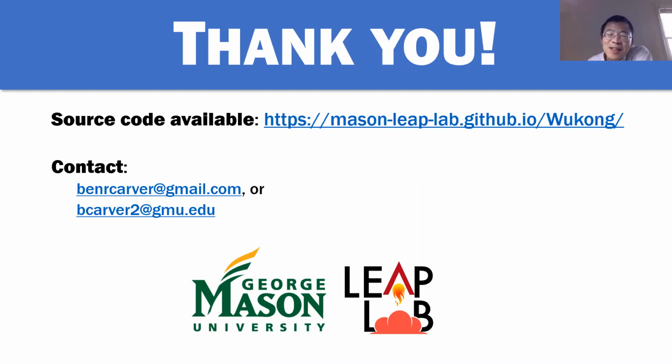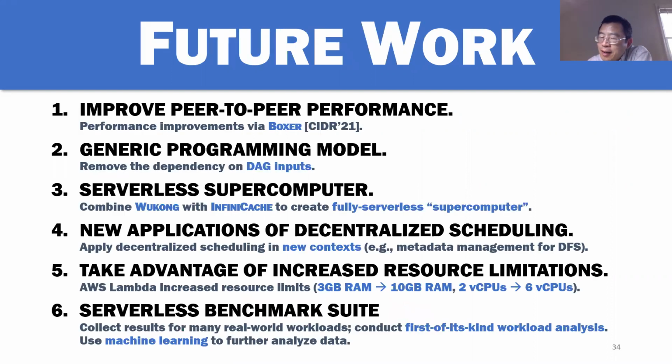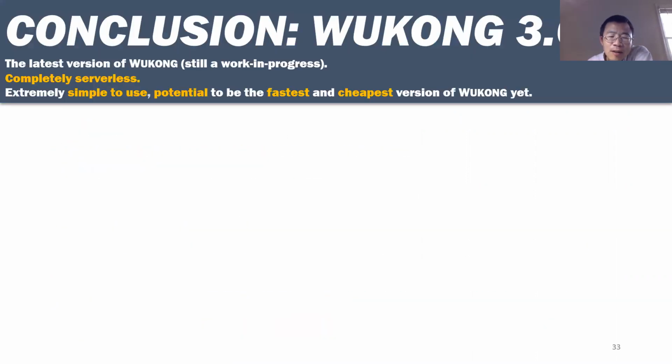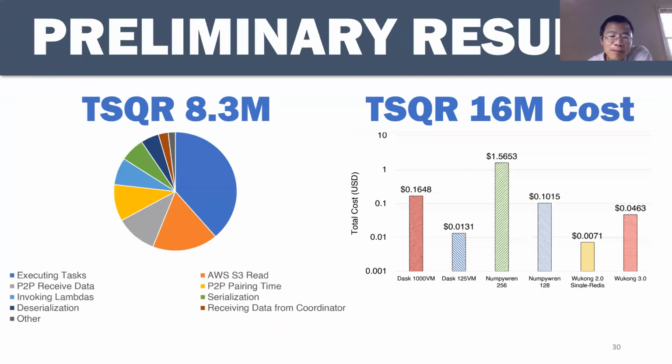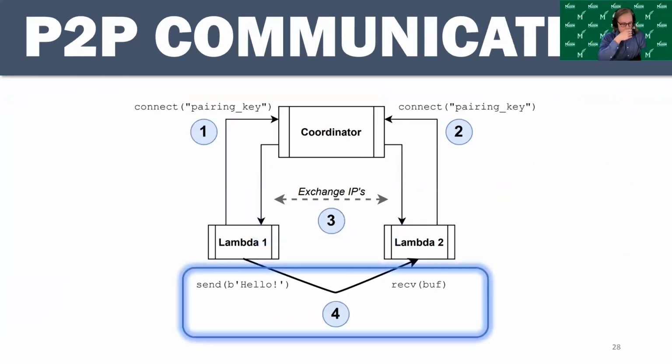Okay. So about Wukong 3, let's go backwards since you just presented. For Wukong 3, one of the major issues there is this P2P pairing. How did you do the P2P pairing here? I suppose pairing can be done in advance instead of upon the communication demand? Yeah, that's a good point actually, because that is one of the ideas that we had, and it's not something that we've actually explored fully yet, but doing it in advance is actually a really good idea. Yeah. So we use a technique called NAT hole punching.